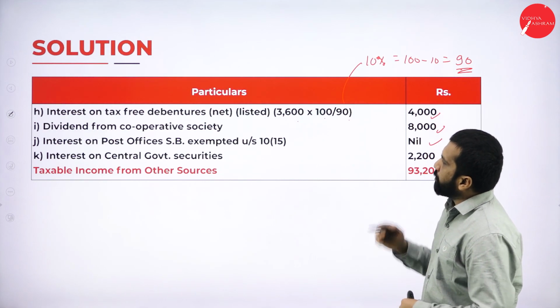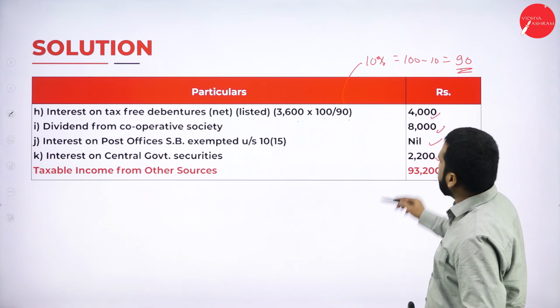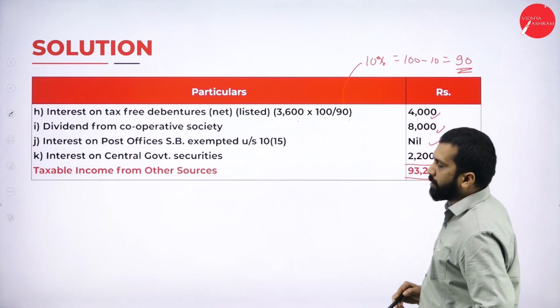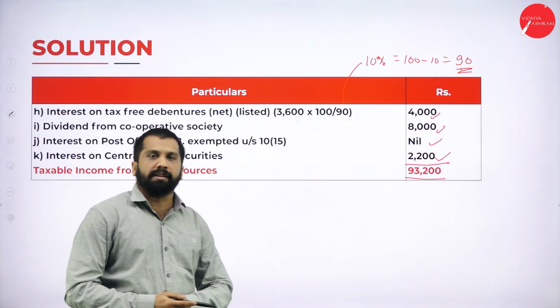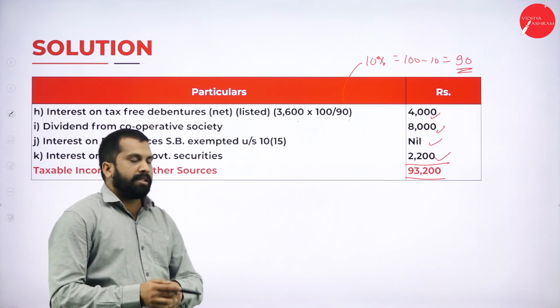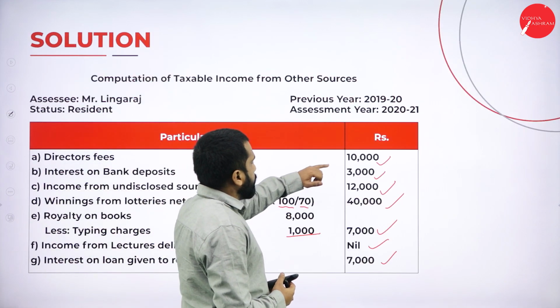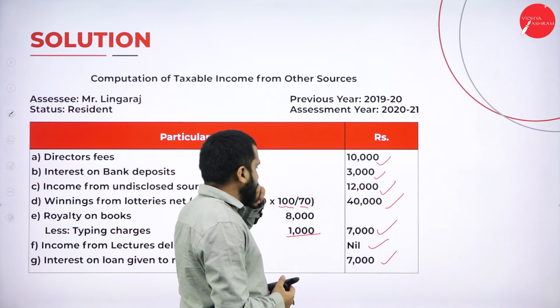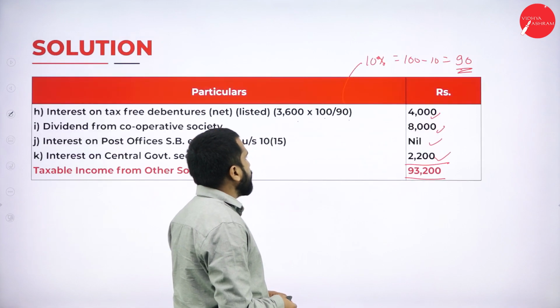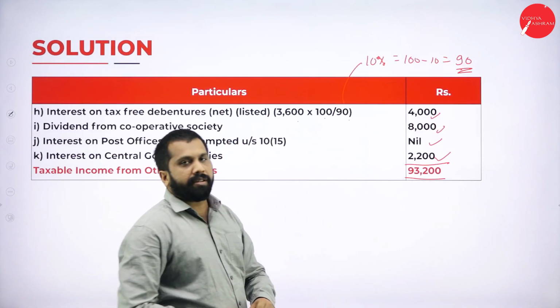Then interest on central government security, taxable. Last one, your total taxable income from other source is 93,200. Hope you are clear. You can add once again. It may come to 93 only. 13 and 25, 25, 65, 72, 79, 83, 91, 93,200. It is proper.